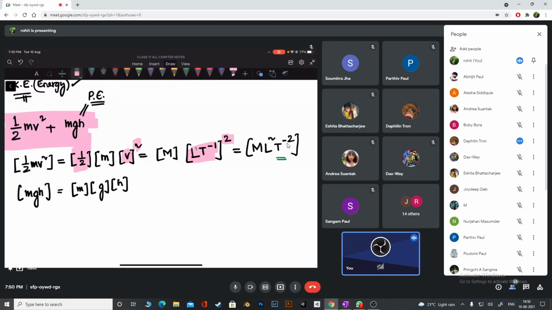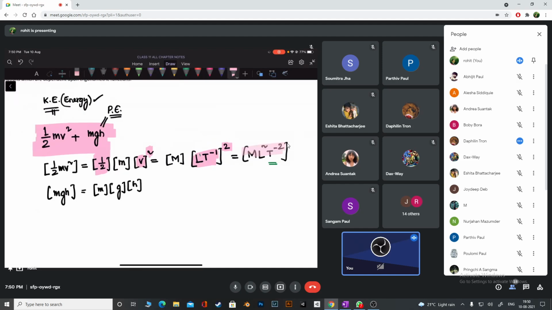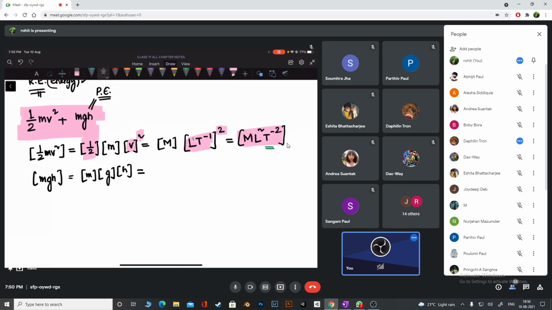So we got the dimension of kinetic energy. Now we are going to find the dimension of potential energy. Let's check. The dimension of mass is M only. G is acceleration due to gravity. Acceleration is meter per second square, which is distance per unit time squared. This is your acceleration dimensions. Those who are not clear, you can still ask me.